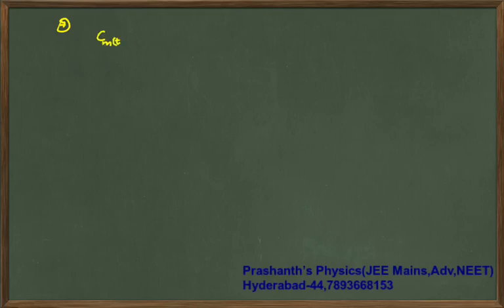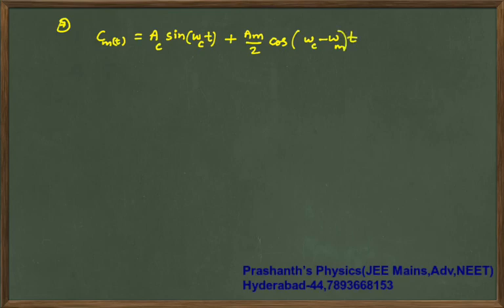Your carrier signal is Ac sin(ωc t) plus Am/2 cos((ωc − ωm)t) minus Am/2 cos((ωc + ωm)t).